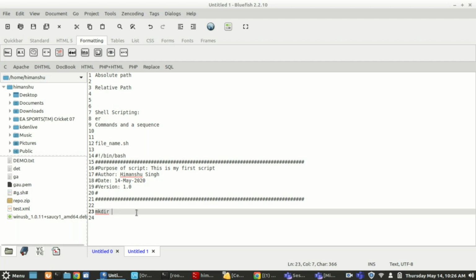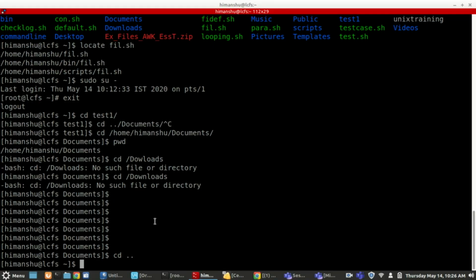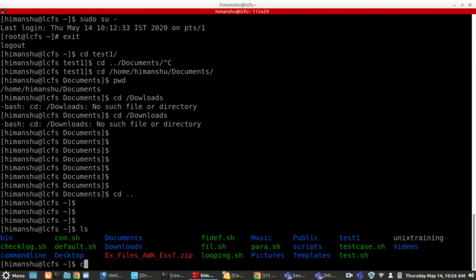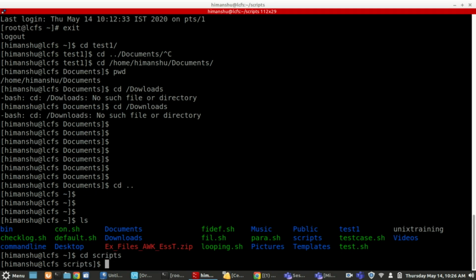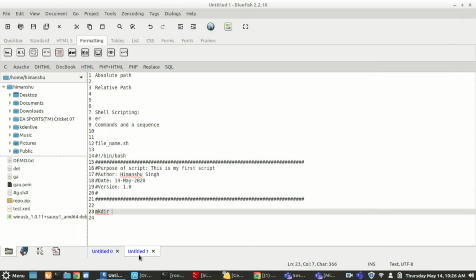Let's say my home directory is /home/Himanshu. I am in this scripts folder, but I want to make a directory inside my home directory. My home directory is /home/Himanshu, and I want to create a directory there. So what command should I write here?